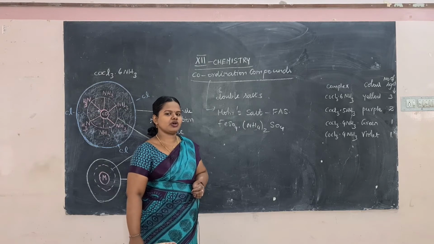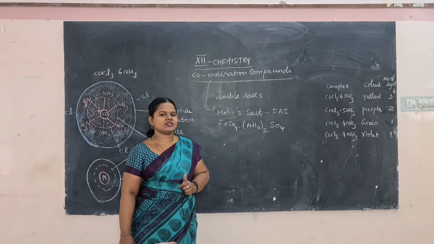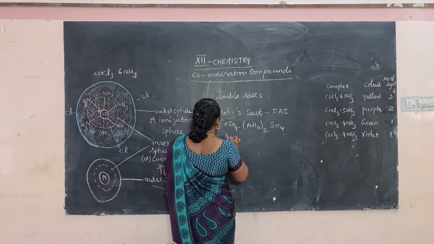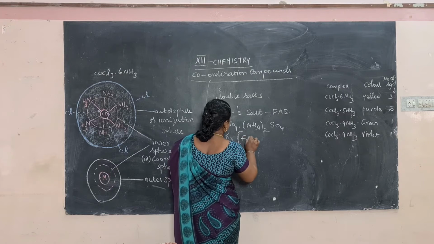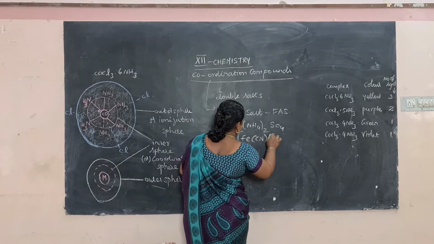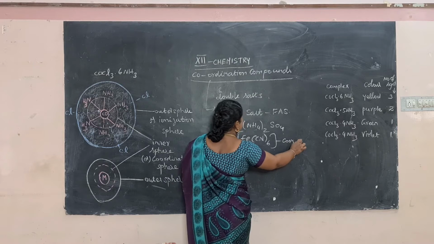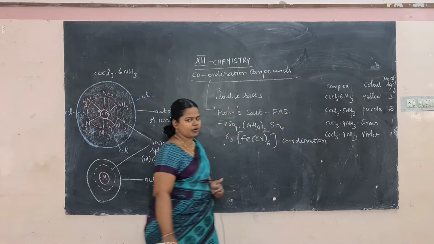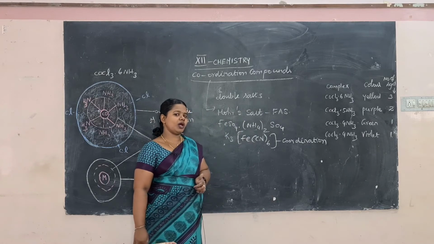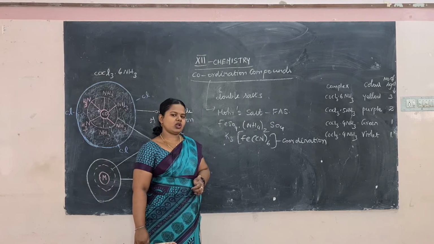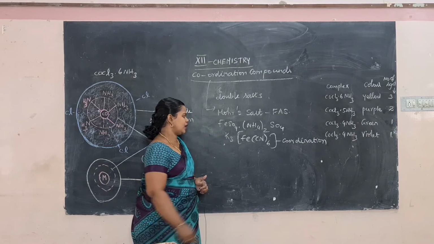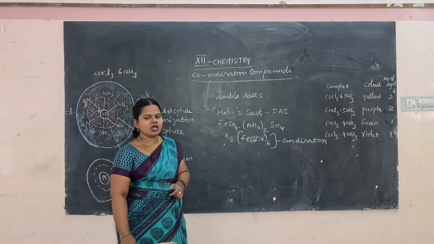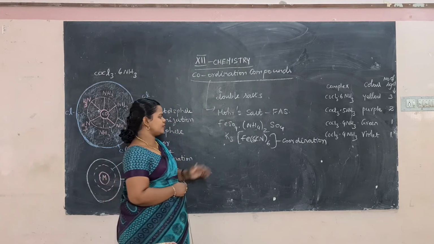Then in the preparation of potassium ferrithiocyanate, K3[Fe(SCN)6], potassium ferrithiocyanate is an example for a coordination compound. It is an inorganic compound. In inorganic qualitative analysis, when you mix ferric chloride and ammonium thiocyanate, you can get this potassium ferrithiocyanate, K3[Fe(SCN)6]. So what is the difference between these two?